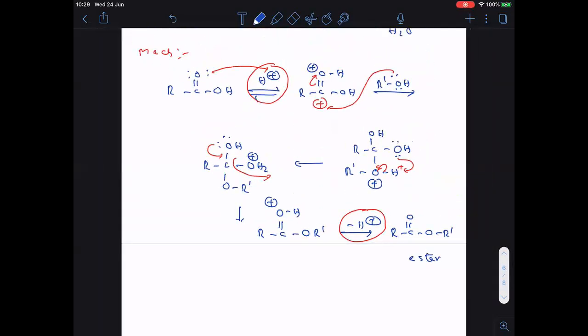Please copy everyone. I hope you people are copying the mechanism.